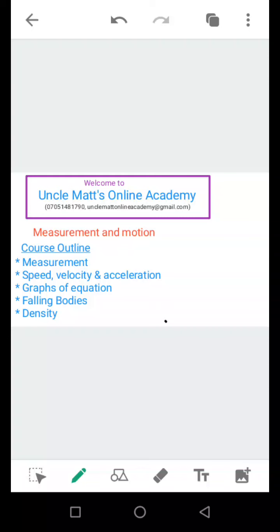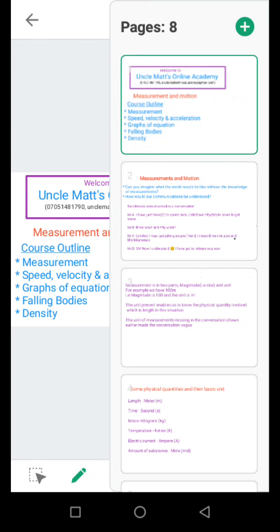Good morning, students. Today we'll be talking about measurement and motion. Under the course outline, we have measurement, speed, velocity and acceleration, graphs of equation, falling bodies and density.